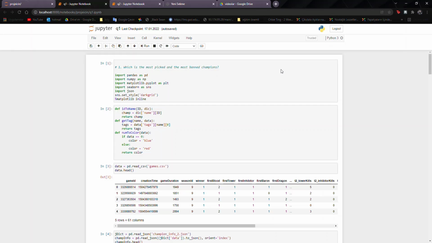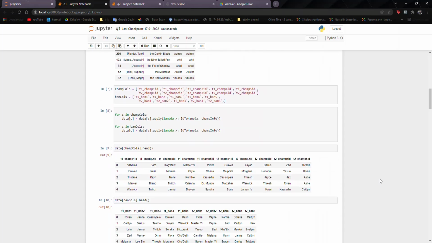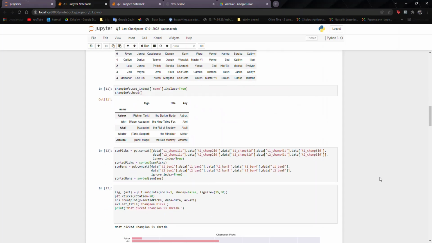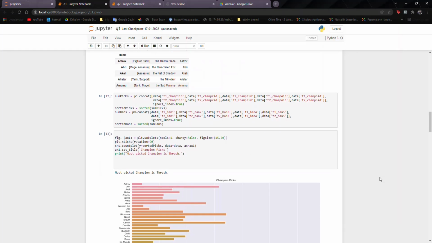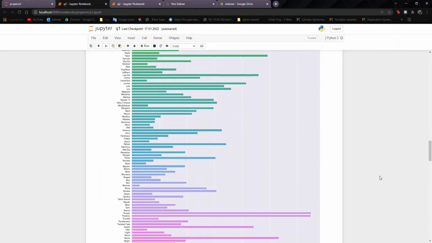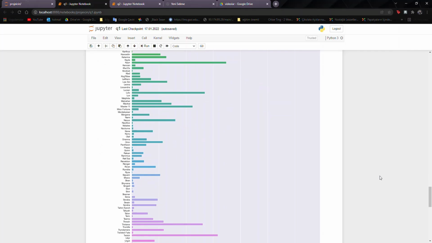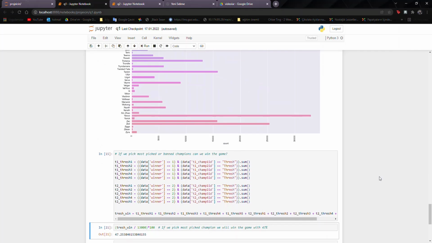The first question is, which are the most picked and most banned champions? First, we can see the data we need for our project. These are the champion information. I changed the champion IDs in our data with the names of the champions in order to see the information more properly. We can see that the most chosen champion is Thresh. In another graphic, we also saw that the most banned champion is Yasuo.